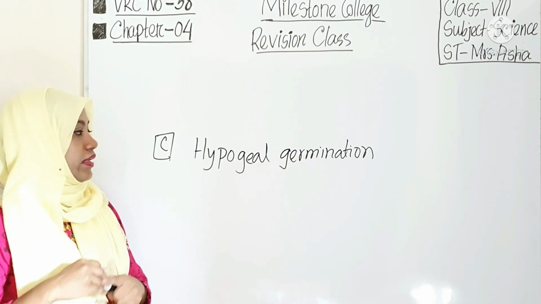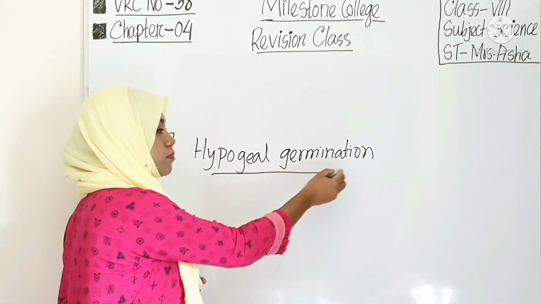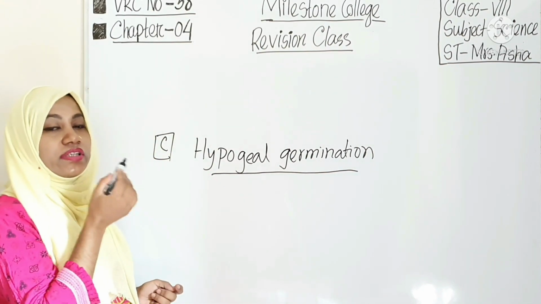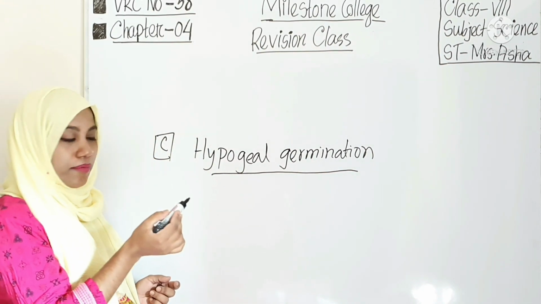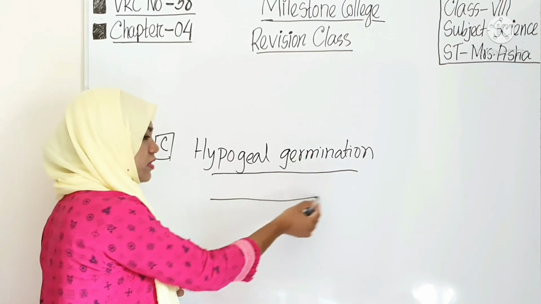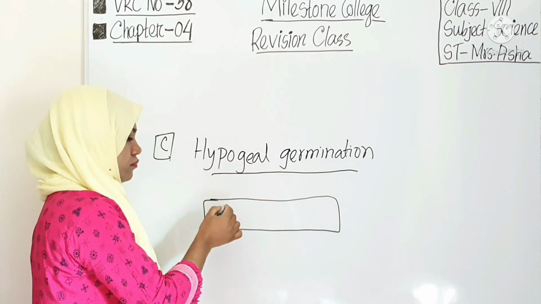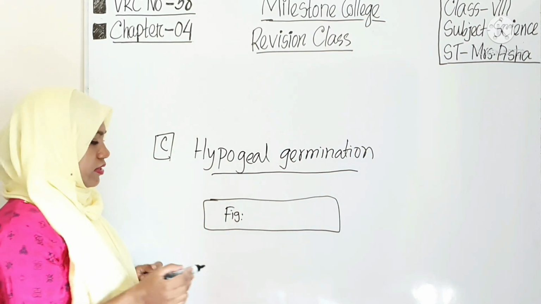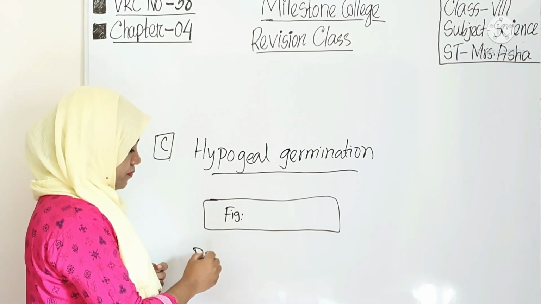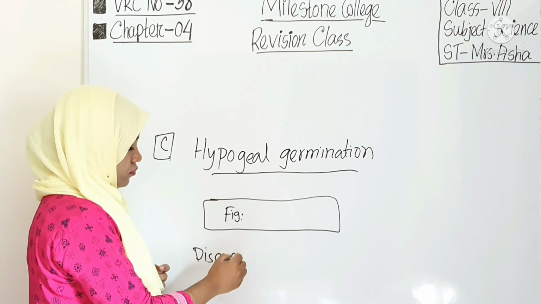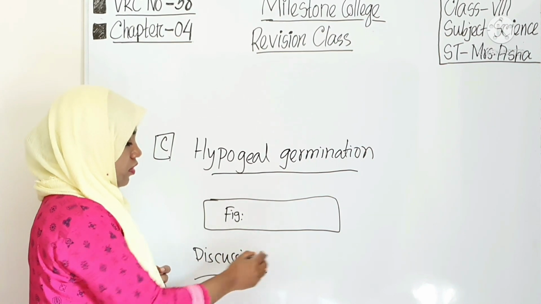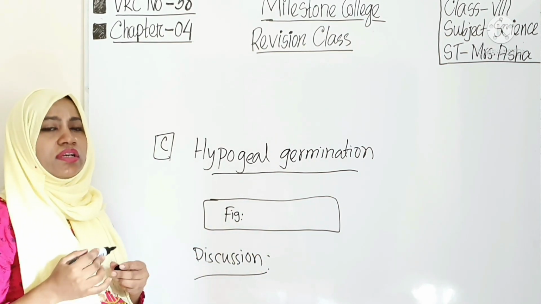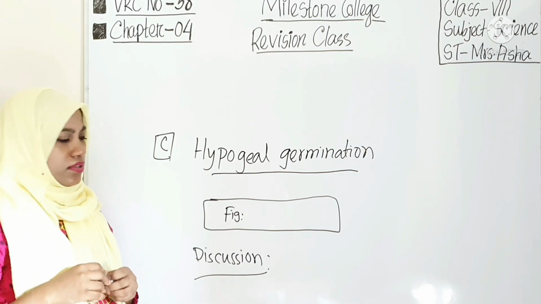I'm repeating, this is your knowledge based part: in paddy, hypogeal germination occurs. Better to draw a picture here, the figure of hypogeal germination, and then the discussion with the definition and how it happens, everything.